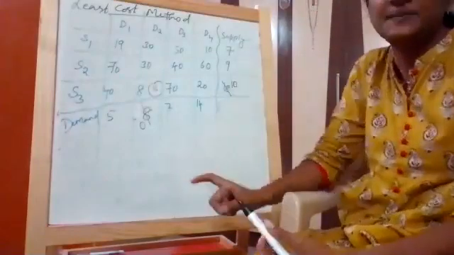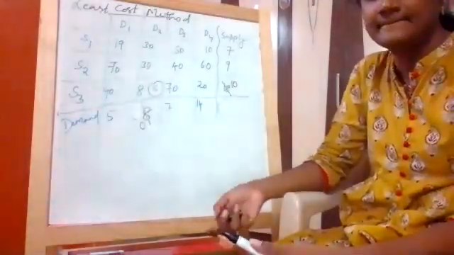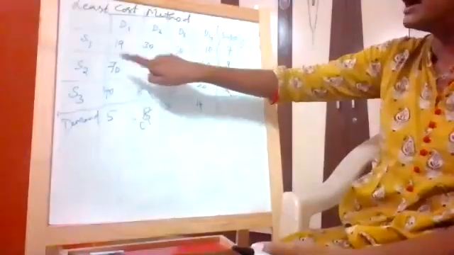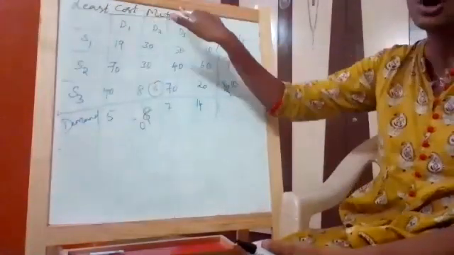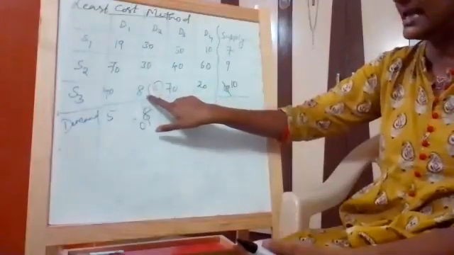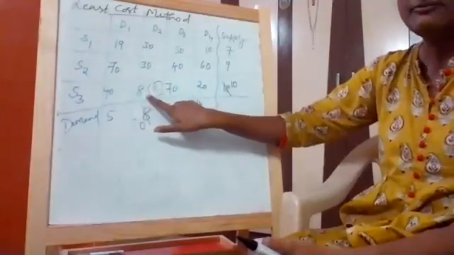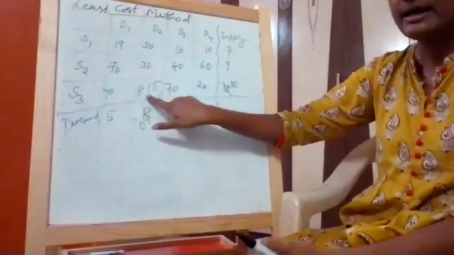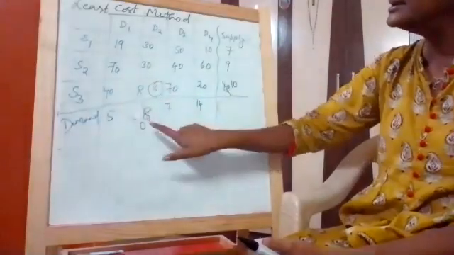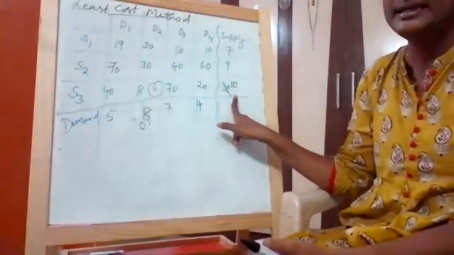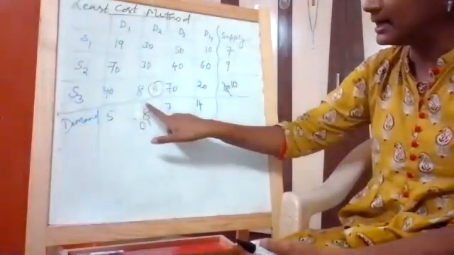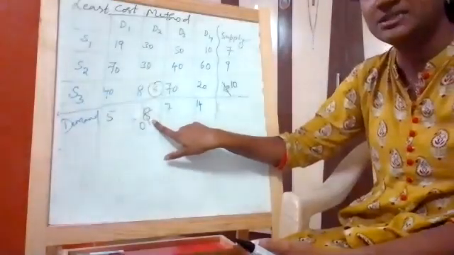Did you understand this particular step, what I just did? I looked at the body of the matrix. As my method is the least cost method, I picked a cell with the lowest cost, which is 8. For this particular cell 8, I checked the demand and supply: one is 8 and the other is 18. Out of these two, I took the smallest value, which is 8.